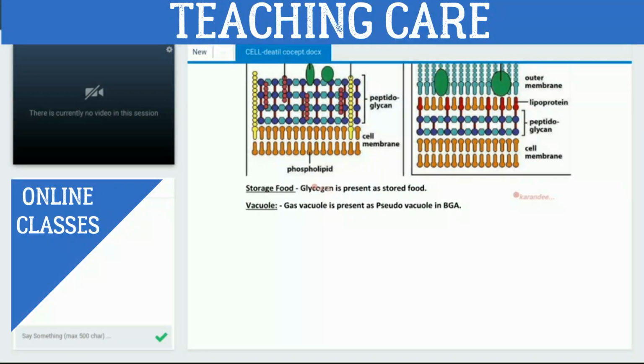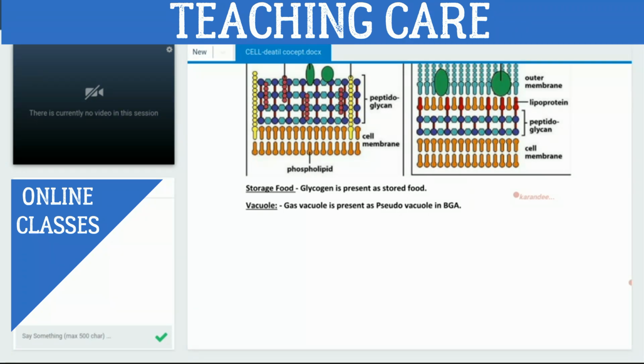The bacterial or prokaryotic cell has glycogen as reserve food, the same glycogen that is present in our body. Basically this is reserve food.